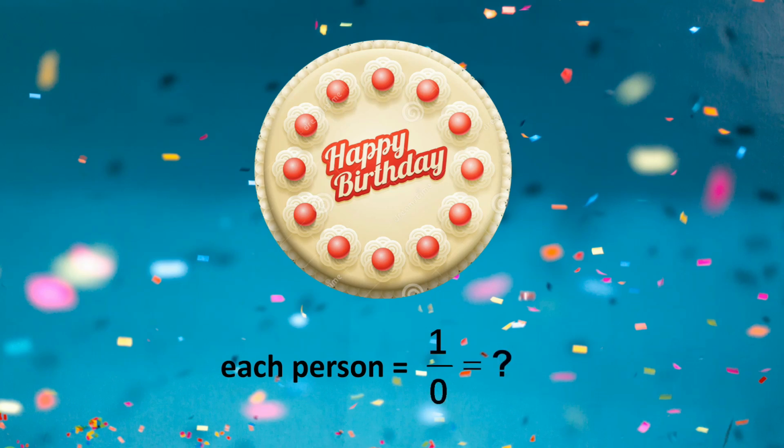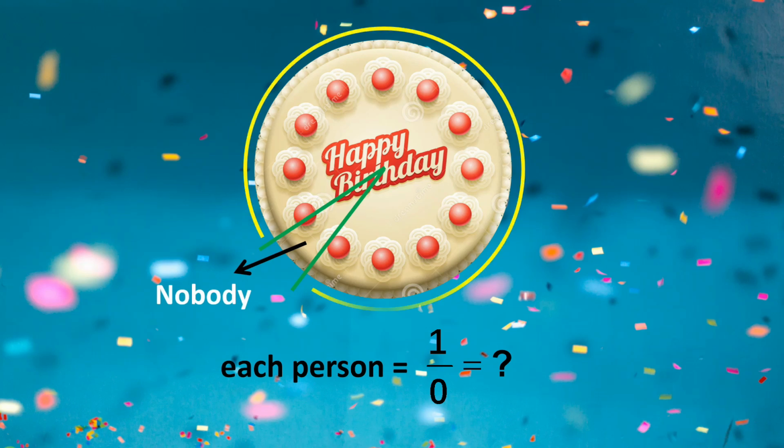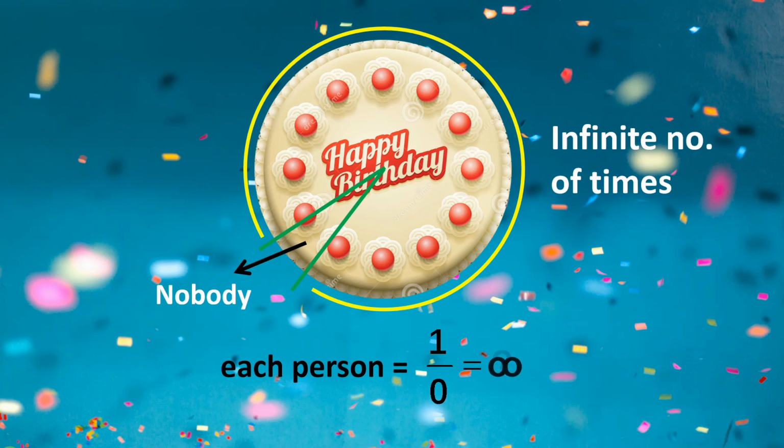Well, if we really want to understand this in physical terms, then we can say that we cut off some portion of the cake, give it to nobody, and repeat this until we are finished with the entire cake. Well, we will have to do this infinite number of times to get rid of the cake. So we can also say that 1/0 is equal to infinity. But infinity does not represent any number. So 1/0 also does not have any meaning as such, and we say that it is not defined.